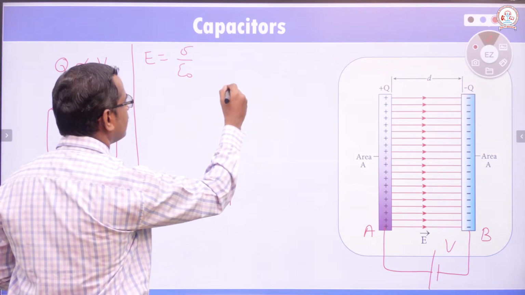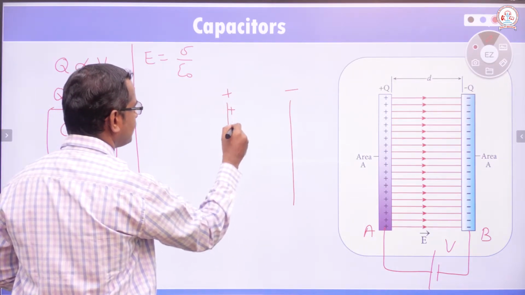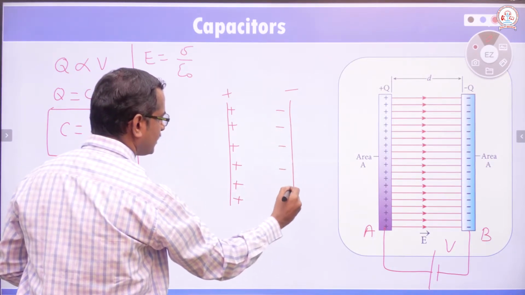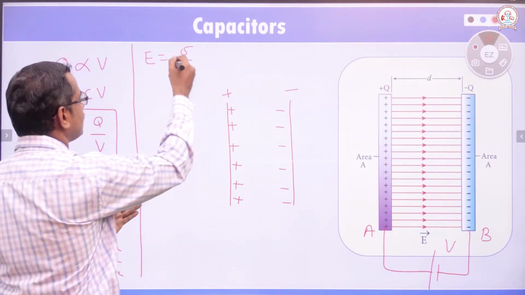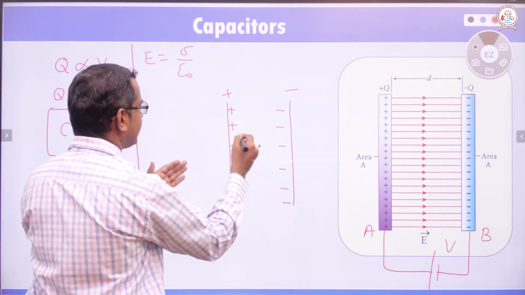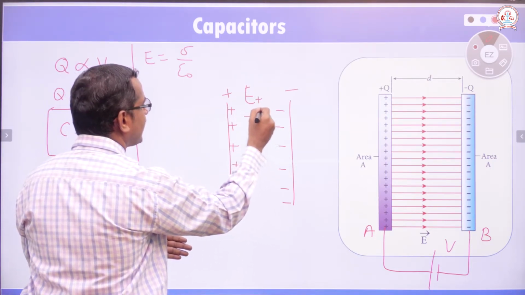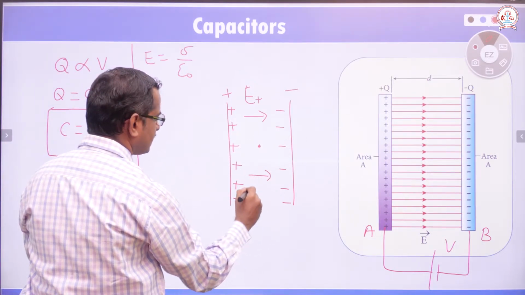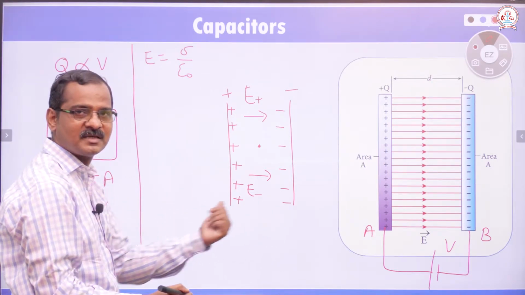Imagine this is a plate and imagine this is another plate. This plate is being positively charged and this plate is being negatively charged. This is application of Gauss law. This equation we get from applications of Gauss law. For a point which is inside, electric field due to this positively charged plate E plus will act along this direction, and due to minus will also act along this direction. This is because negative charge is here. Electric field starts at positive charge, terminates at negative charge.